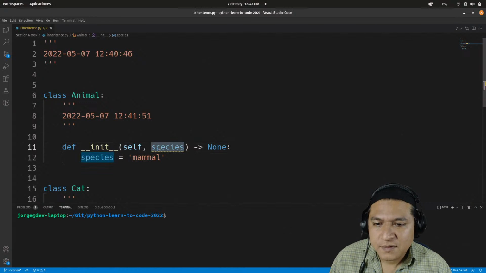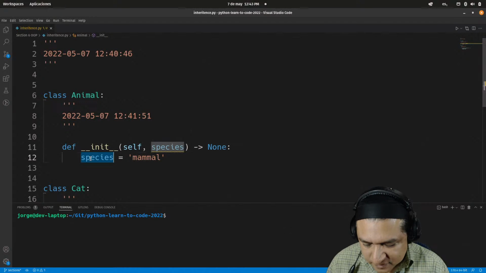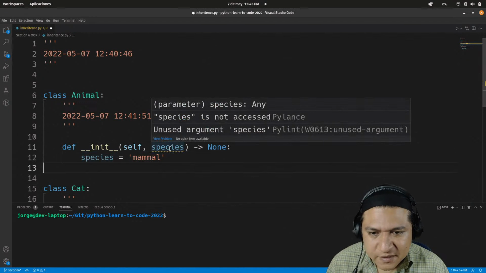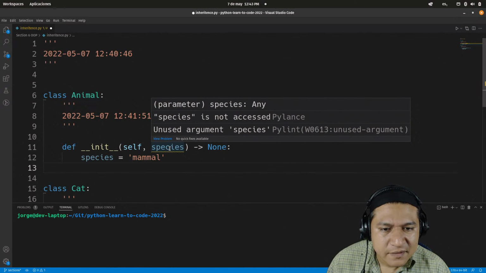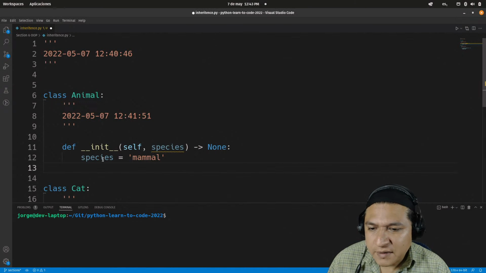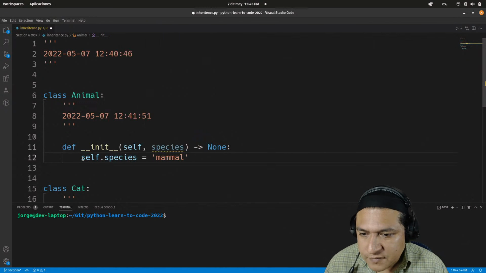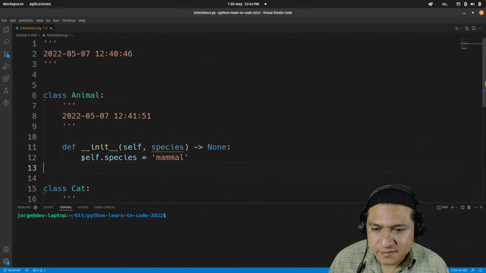I'm going to add this species parameter. Is the same? What's going on? Oh yeah, because I'm not using the keyword. This one here. Now it's being accessed.